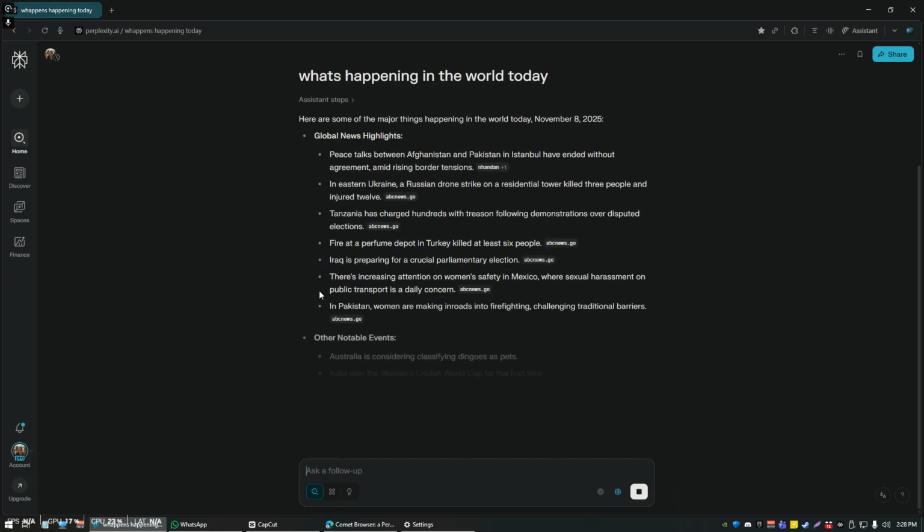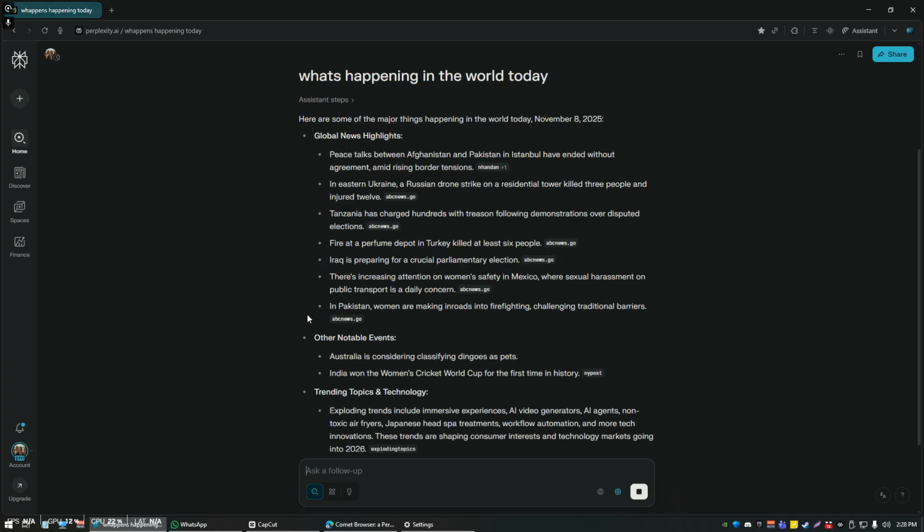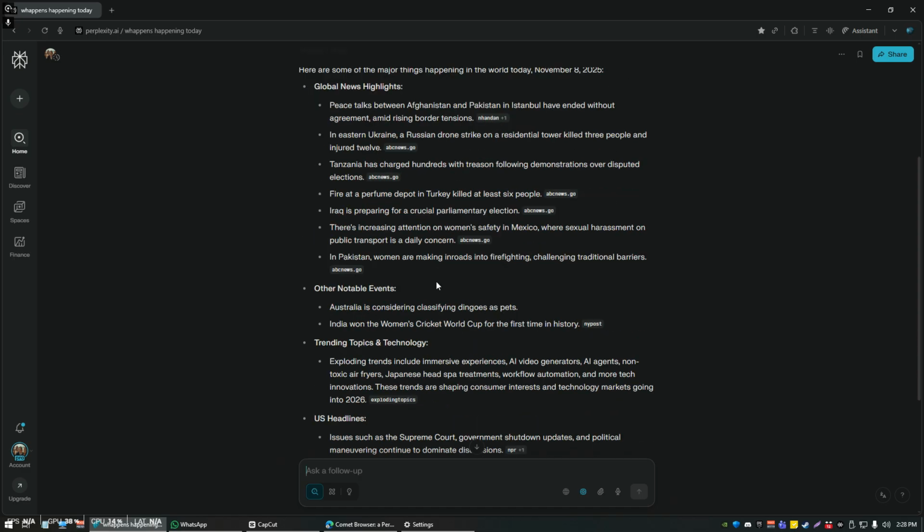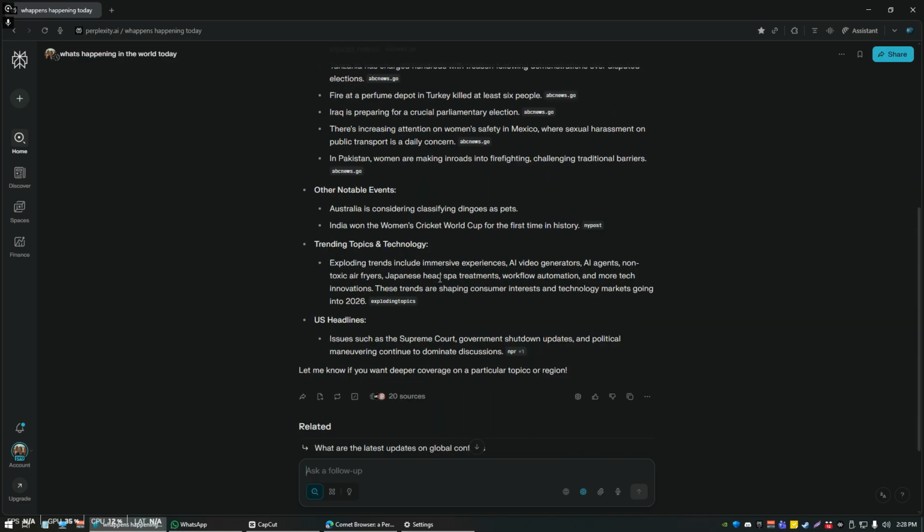So this is a little different than, for example, ChatGPT, which will often tell you what it knows based on the training data that it has. ChatGPT does have web search as well, so this isn't something that's exclusive to Comet. It's just that Comet is really good at searching for data and providing nice, real-time, live information.